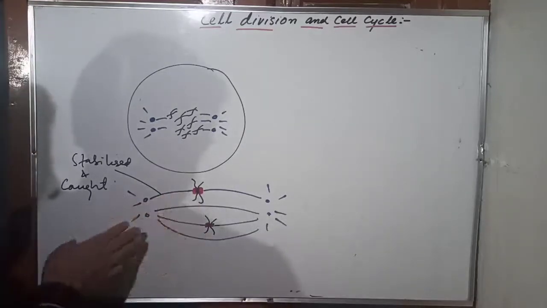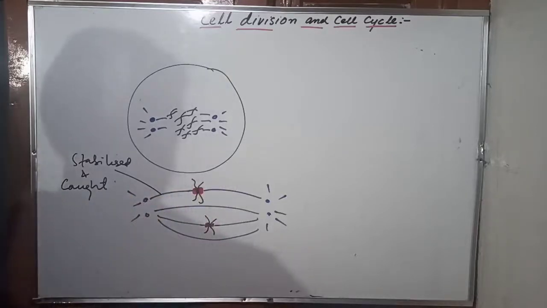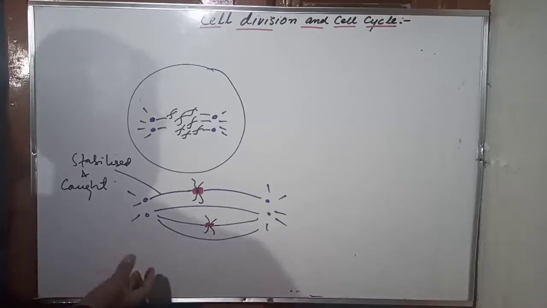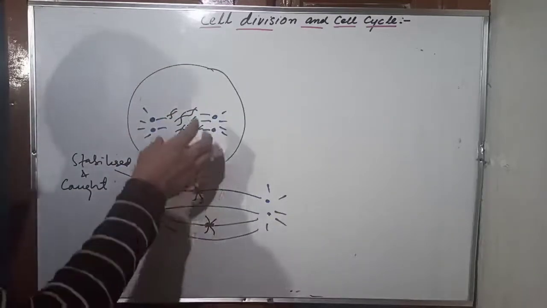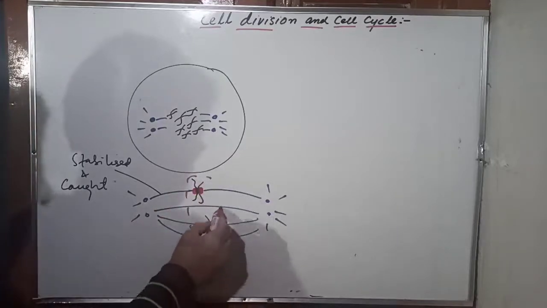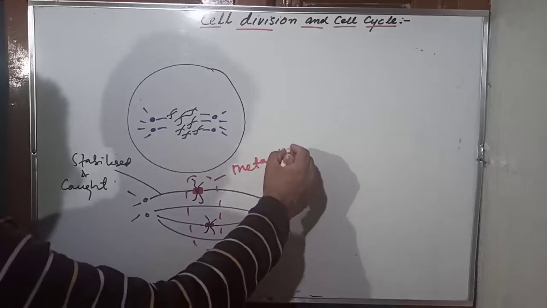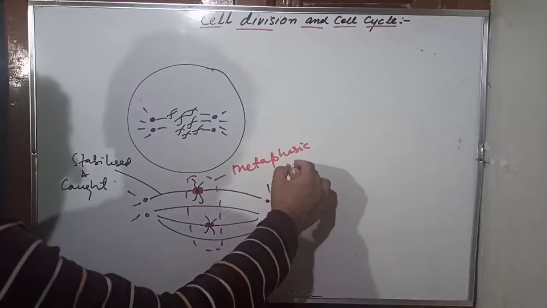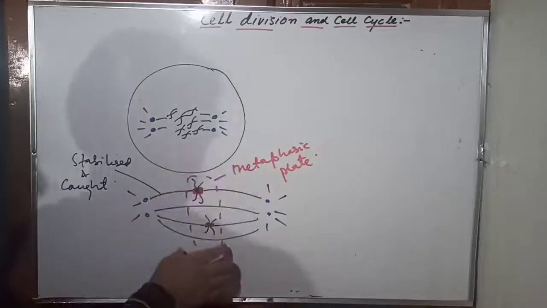The microtubules which are growing through the center of the nuclear region, on their way come in contact with the kinetochore of the chromosome. They get stabilized and caught, and eventually chromosomes get attached to the spindle, and this way the chromosomes come on the spindle at the center, right? And this central region is called a metaphasic plate, or equatorial plate, right?